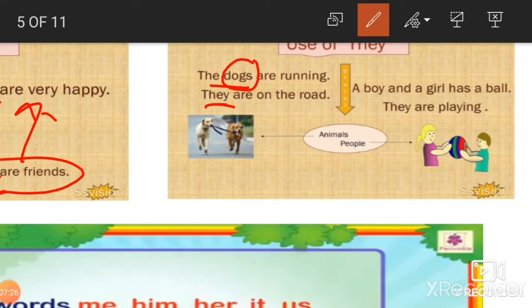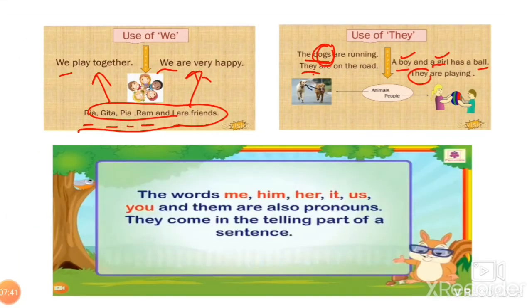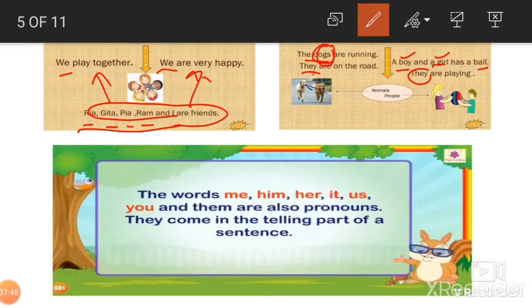Now here we are talking about two. A boy and a girl have a ball. They are playing. They means who? Boy and girl. Here they means who? Dogs, more than one. So remember, we and they will go with the plural. Now there are some more pronouns, beta, like for example the words me, him, her, it, us, you, and them. They are all pronouns.